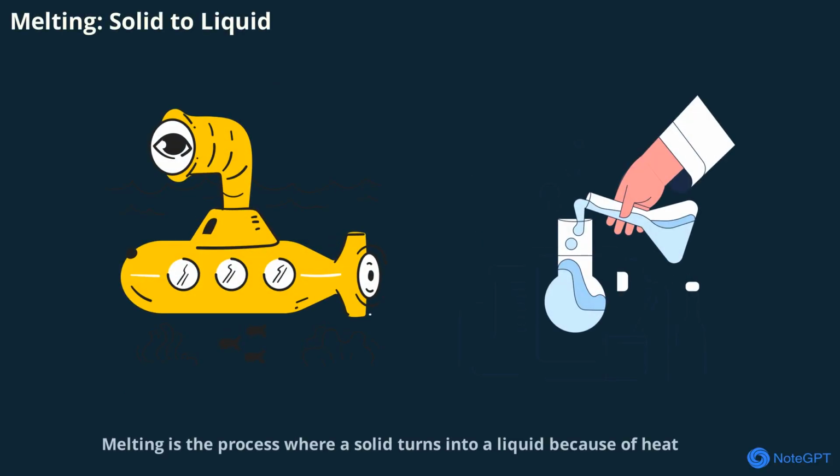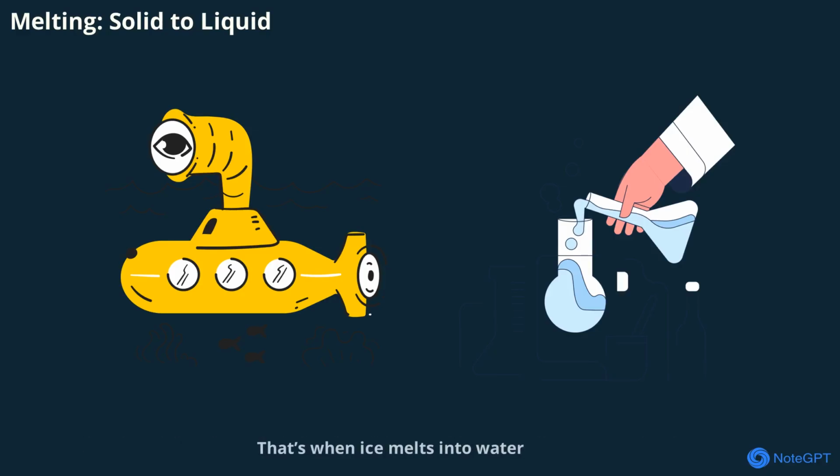Melting is the process where a solid turns into a liquid because of heat. Take ice as an example. In a solid, particles are tightly packed and only vibrate in place. When heat is added, the particles gain energy and start moving faster. Eventually, they break free from their fixed positions and begin to slide past each other. That's when ice melts into water. This transformation is a perfect demonstration of how heat changes the state of matter.